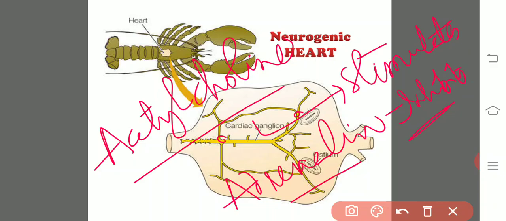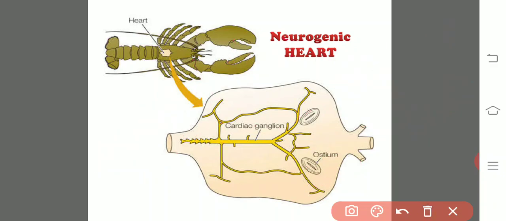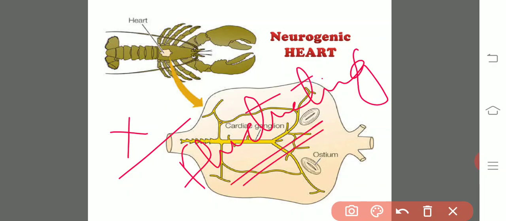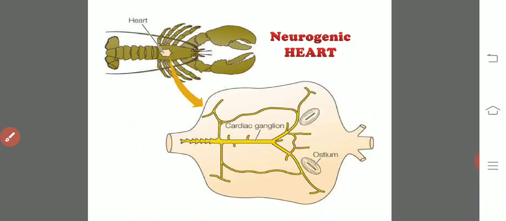That is, both of them have the opposite effect. Acetylcholine stimulates the heartbeat, whereas adrenaline shows the inhibitory effect; it inhibits the heartbeat. So the heartbeat of neurogenic hearts is not at all constant, and it is always fluctuating. This kind of heart is seen in most of the invertebrates except the molluscans. So this is all about the neurogenic hearts.